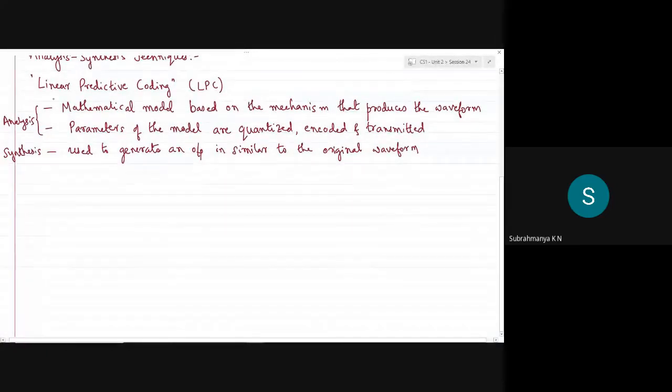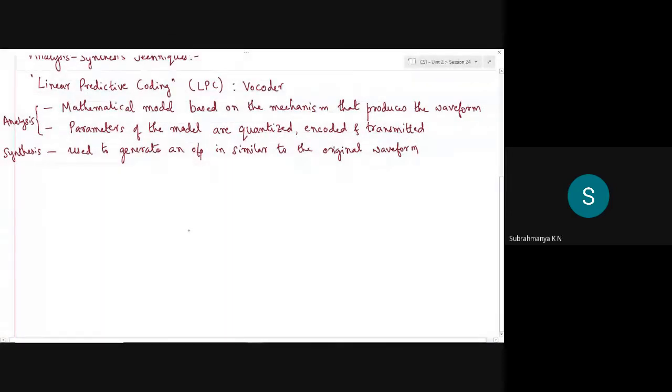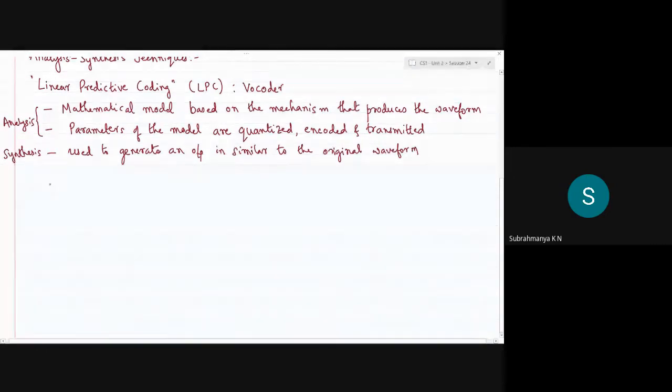So one class of that, as I told, is linear predictive coding, and that is sometimes also known as voice coder or vocoder. Okay, so in LPC, I'll try to elaborate on this part now, where the speech is produced as a result of, as you know, the speech signal or the voice itself.